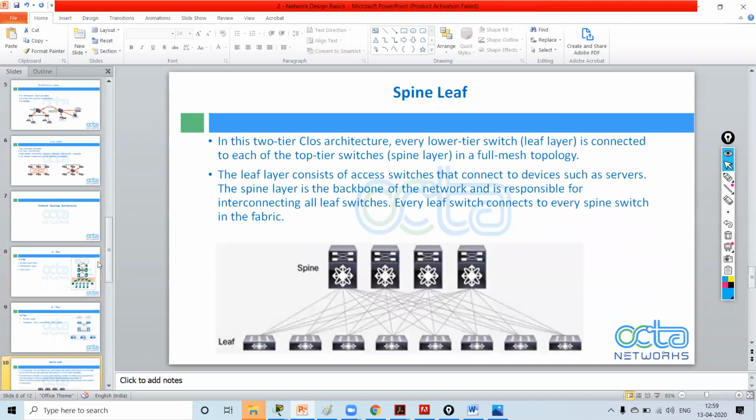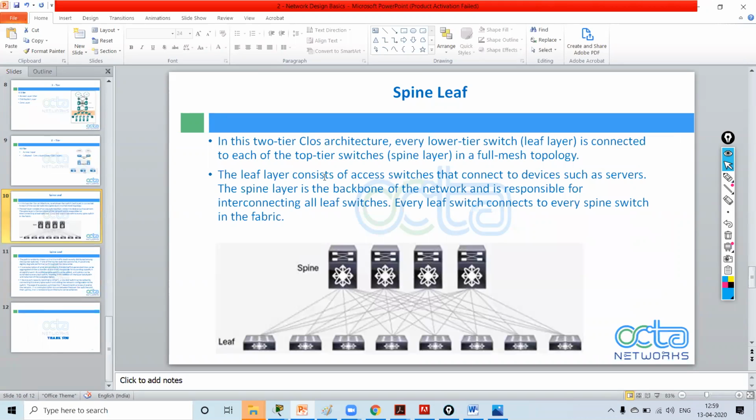Now the spine-leaf architecture is the same that we have learned in CCNA. In this two-tier architecture, every low tier switch, the leaf layer switch, is connected to each of the top tier switches, the spine layer, in full mesh. These are my spine layer switches.